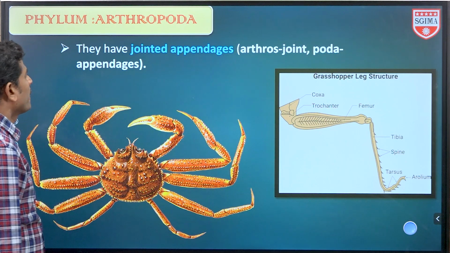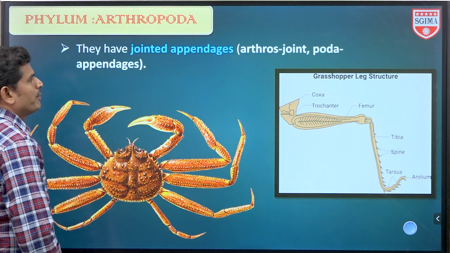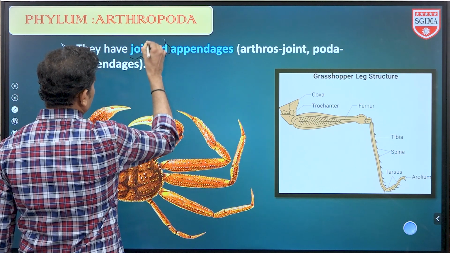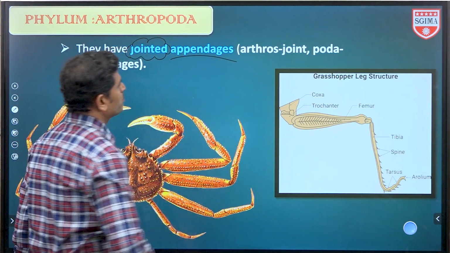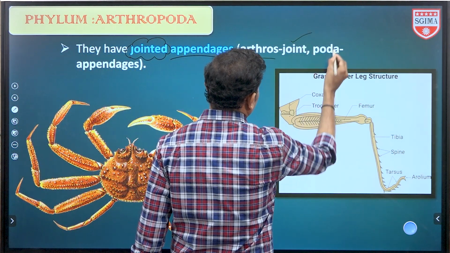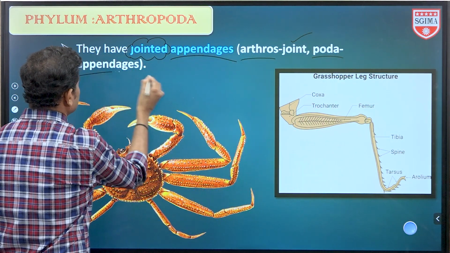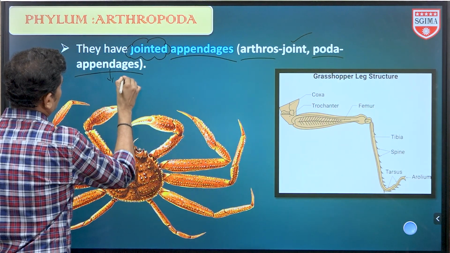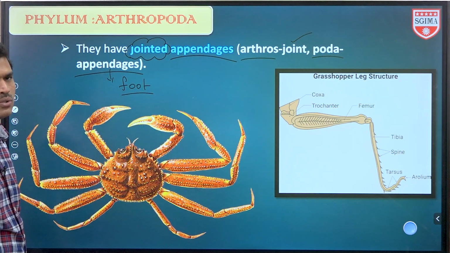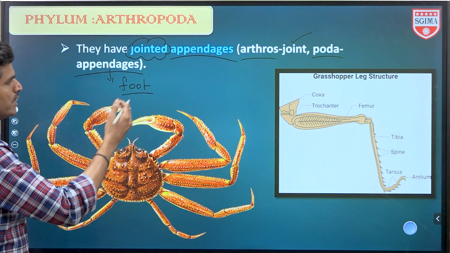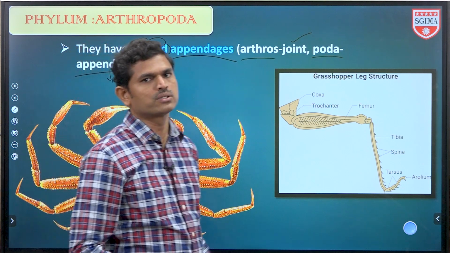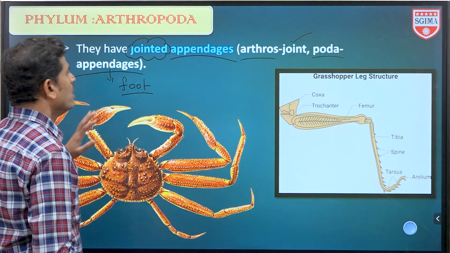Next one, about appendages. The meaning of Arthropoda is that they have jointed appendages, which are locomotory structures. Arthros means jointed, and poda means appendages or foot. Like pseudopodium, poda means foot. Here it is Arthropoda, jointed legs. So jointed-legged organisms are grouped under this phylum.